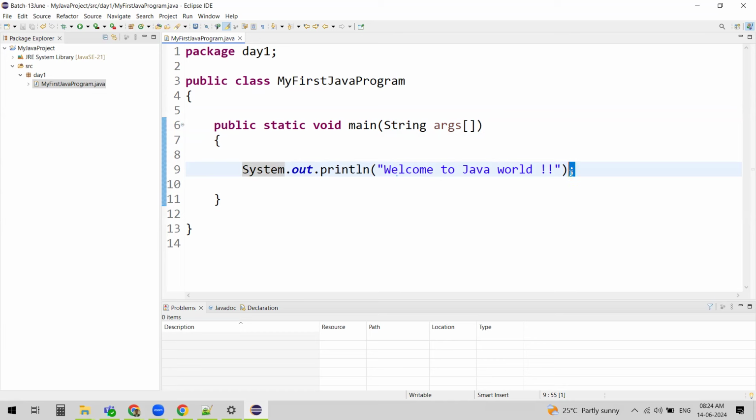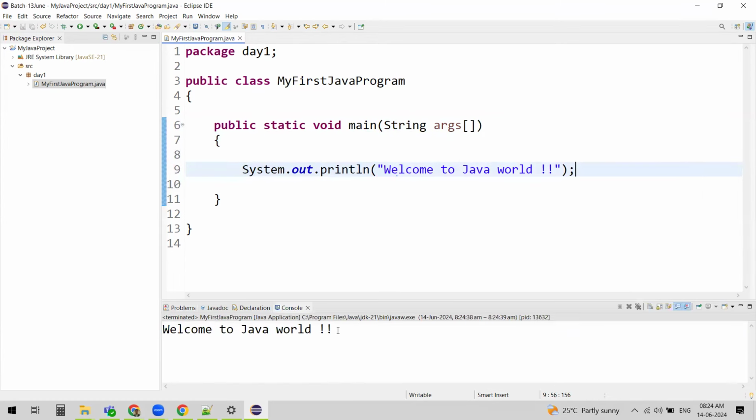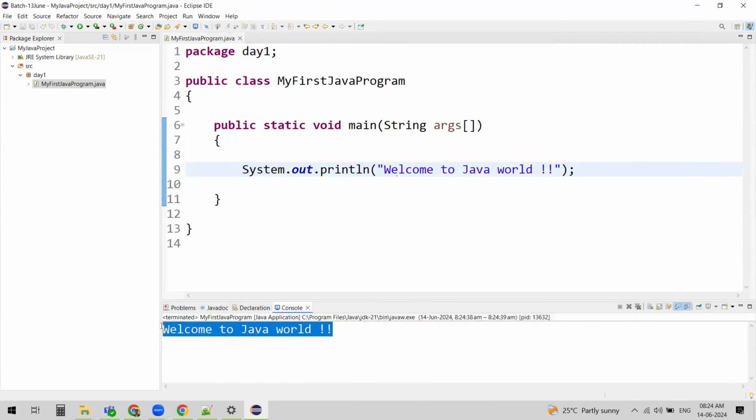We just need to right click and run this program. Right click, you see an option called Run As Java Application. Just click on it. So you see a beautiful output here in the console, right? Welcome to Java world. Where did this come from? This is what we did. We wrote it in our program, and this is what we see in the console.